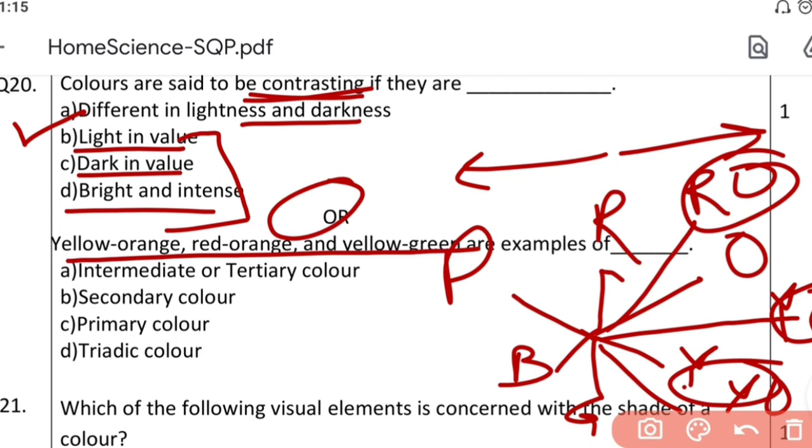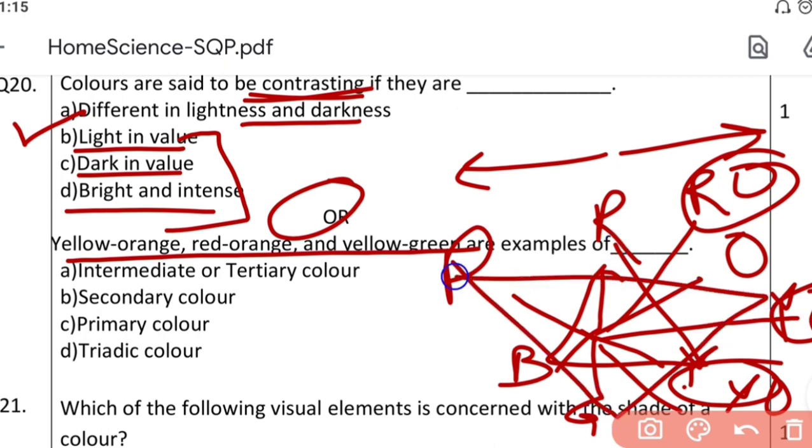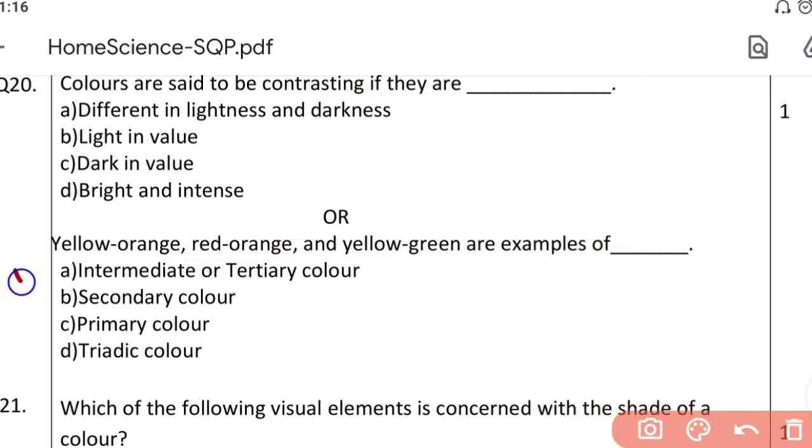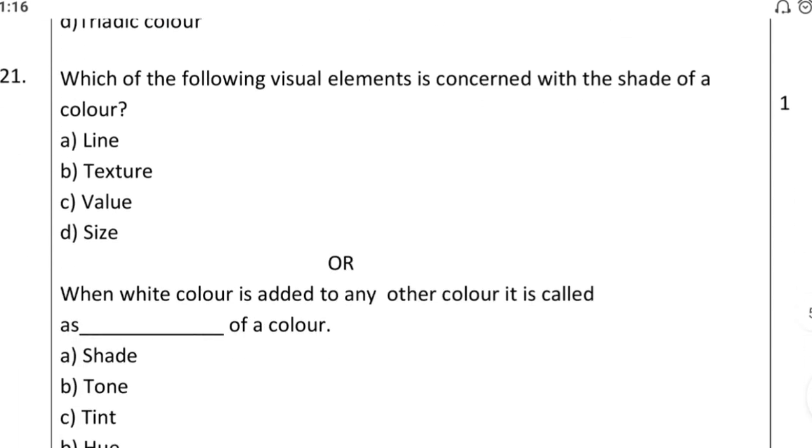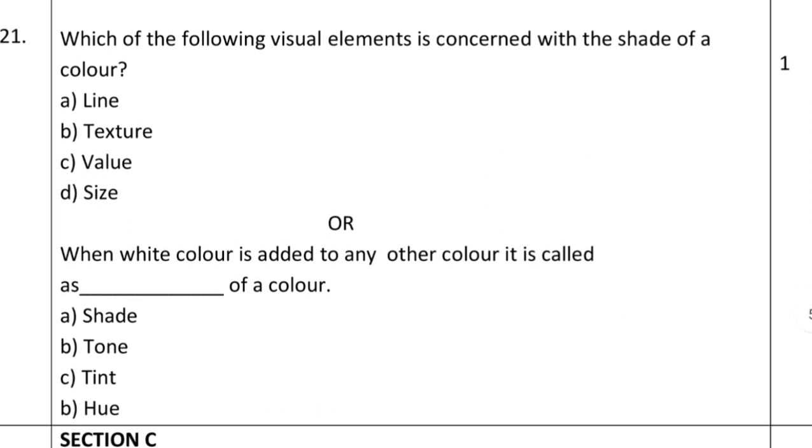So are these intermediate or tertiary colors, secondary, primary or triad? Red, blue and yellow are primary colors. Purple, green and orange are secondary colors. So red orange, yellow orange are all intermediate or tertiary colors. So the answer here is A. These are all intermediate or tertiary colors, made by combining one primary and one secondary color. Remember, again I am telling you, if you have forgotten, go back, revise it and you will be able to answer all these questions.